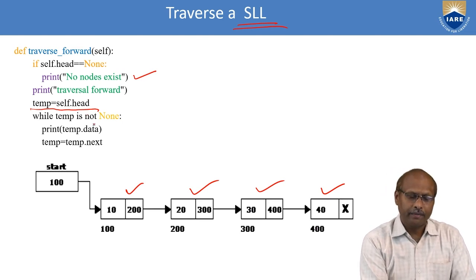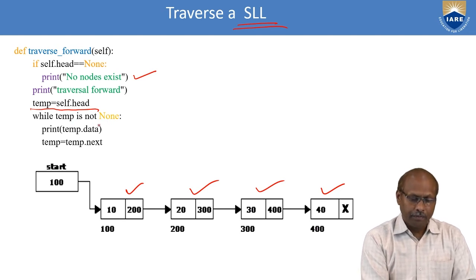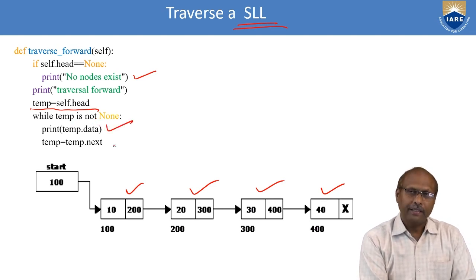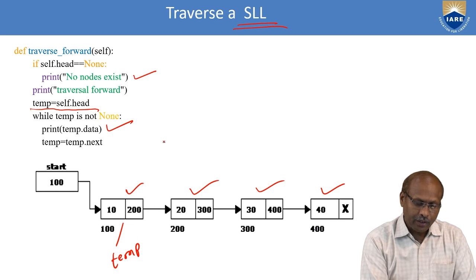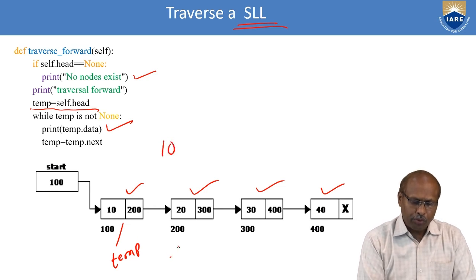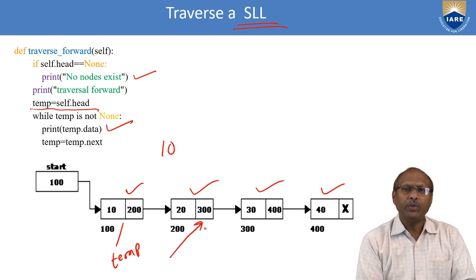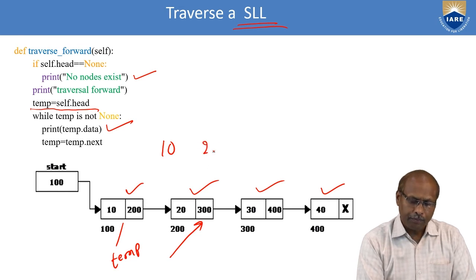Initially temp equals head, and I'm checking whether temp is None or not. If it is not None, then I'll print the data. After printing the data, I'll move forward. Initially my temp is here. The data is 10, so 10 is printed. Then temp moves to the second node, whose data is 20.